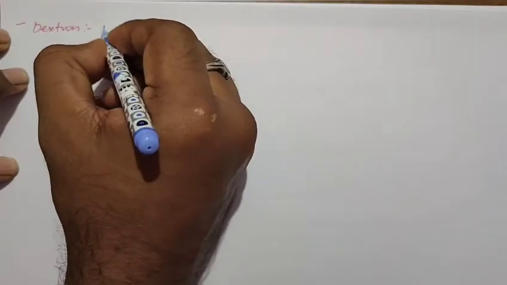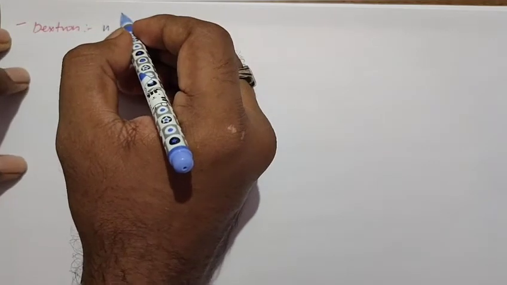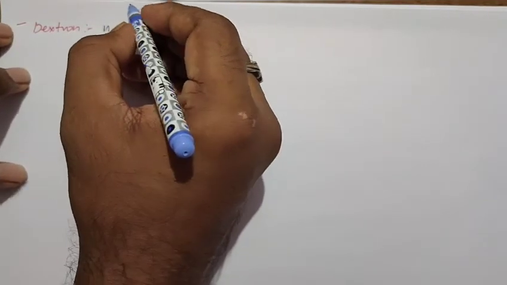The next one is dextran. Dextran is also a biodegradable polymer. What is dextran? Dextran is a polymer. It is also called polyglycolic acid, polylactic acid. In dextran, the monomers are glycolic acid and lactic acid.